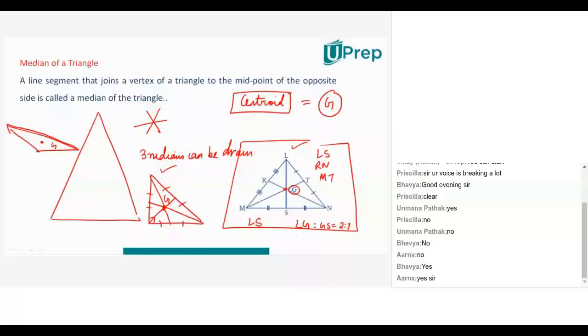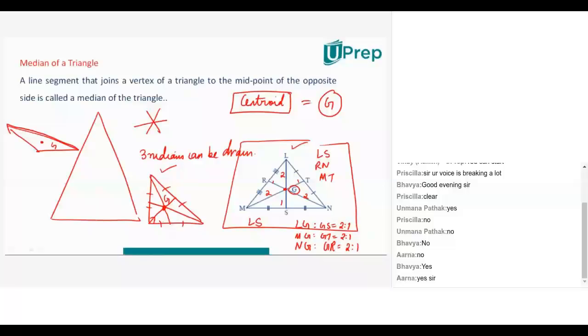Similarly, MG is to GT equal to 2:1. Analogously, NG into GR is also in the ratio of 2:1. That is 2:1, 2:1, 2:1. Are you guys clear with this?